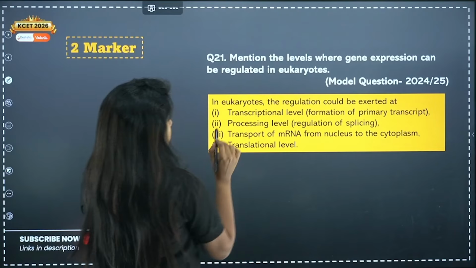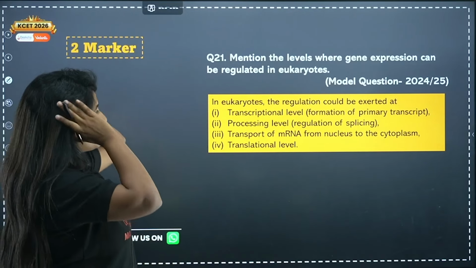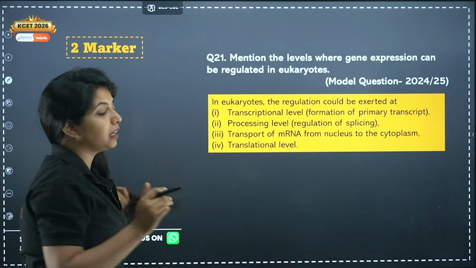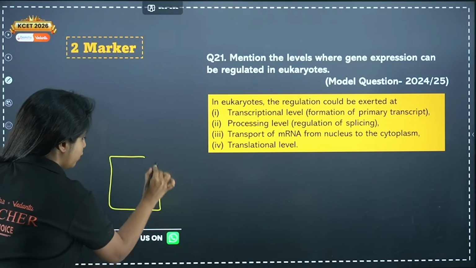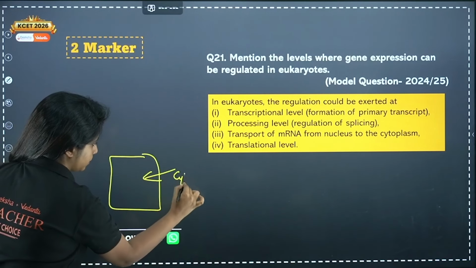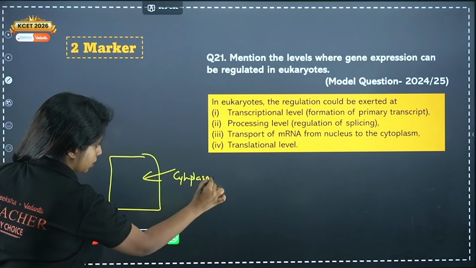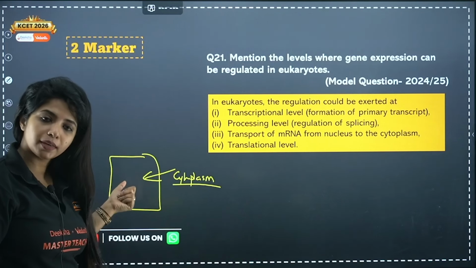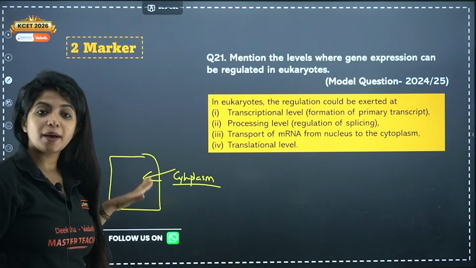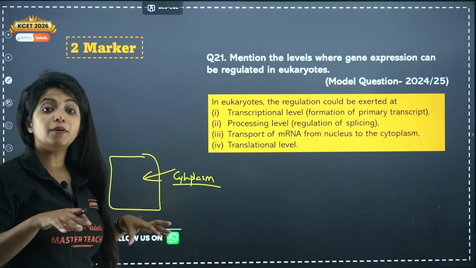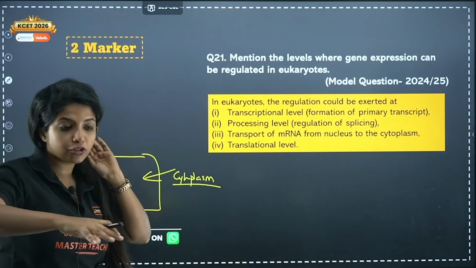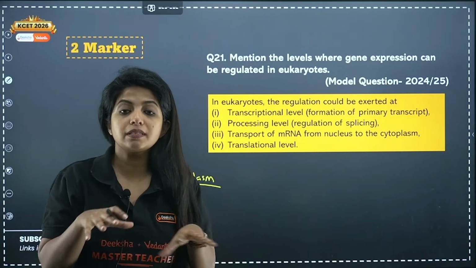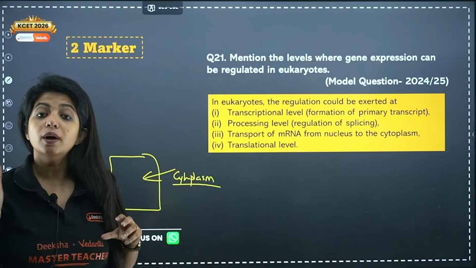Now question number 21, mention the levels where gene expression can be regulated in eukaryotes. My dear children, I told you in prokaryotes, everything happens up over here in the cytoplasm. Transcription happens here, translation happens here. So transcription and translation happen coupled, it's a coupled process. That means transcription is happening and translation is happening simultaneously in the case of prokaryotes.